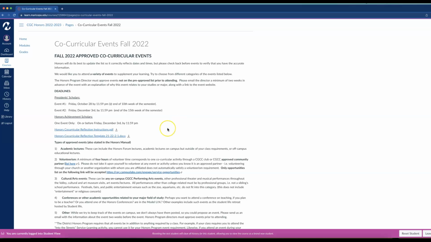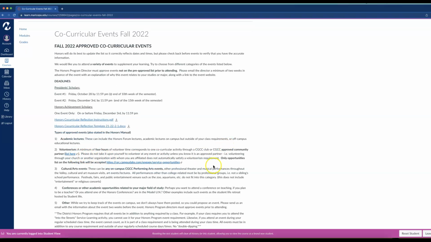And you're more than welcome to turn in your reflections early. And it is encouraged that you submit your reflection within 2 weeks of attending the event. It's just so the details are fresh in your mind. For Honors Achievement Scholars, you need to attend 1 event, and you're going to submit that by December 3rd at the end of the day.